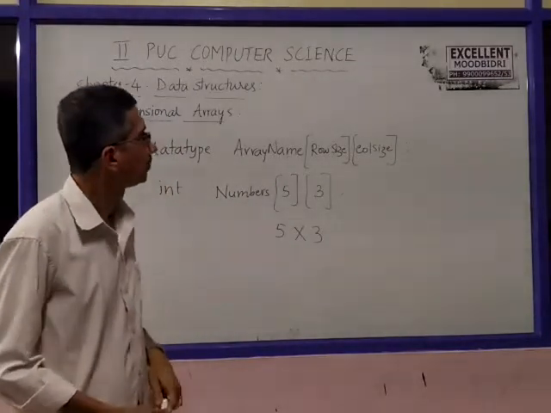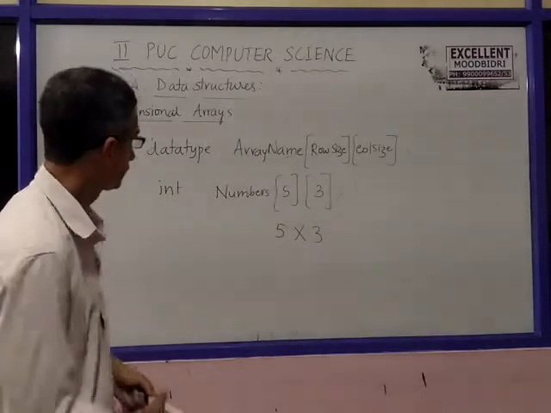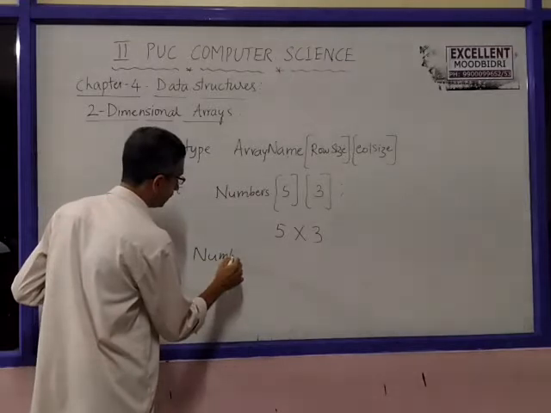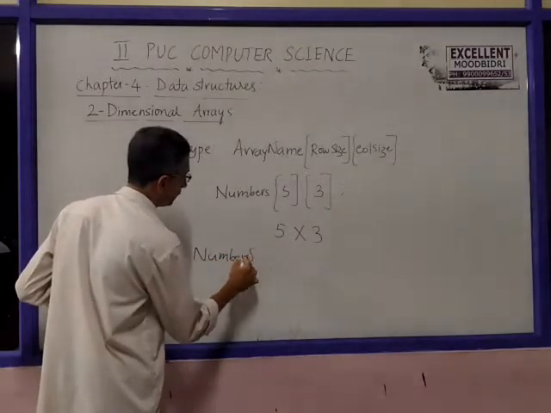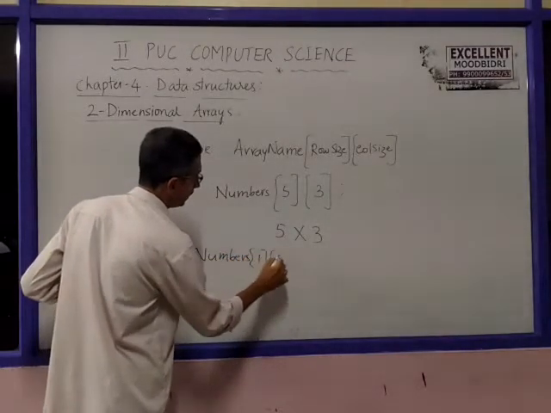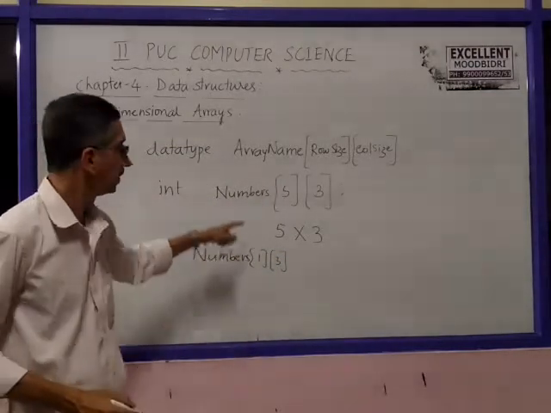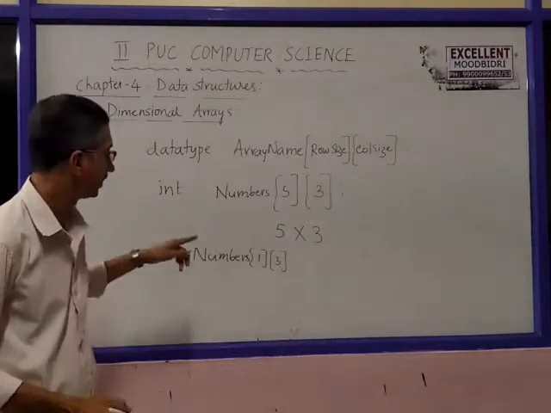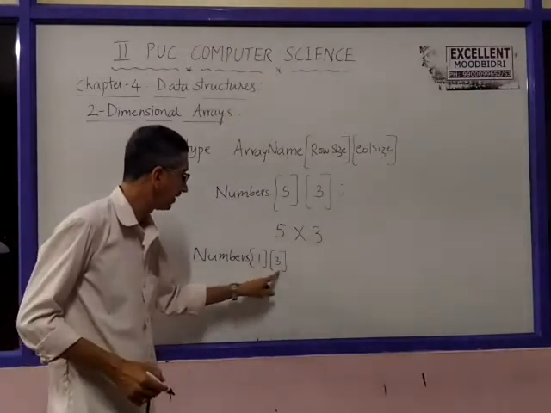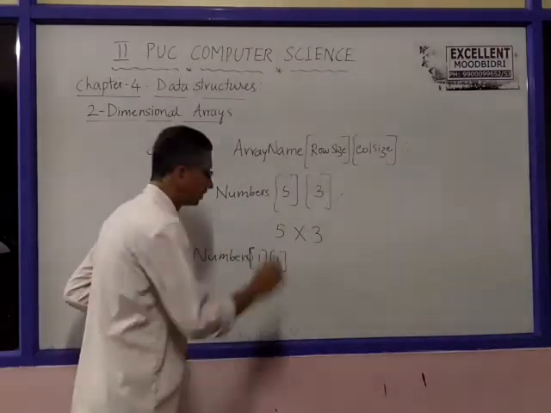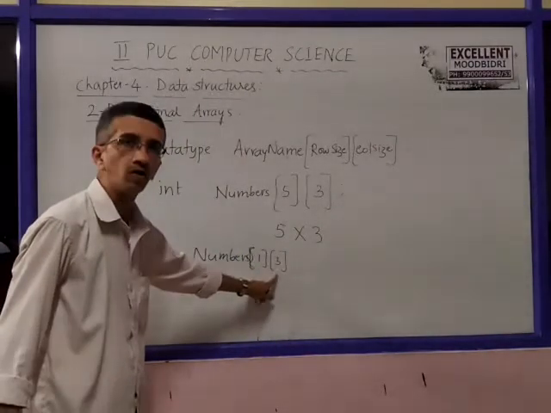Now, how to access the individual items? For example, if I write numbers of 1, 3, this is one of the elements of this two-dimensional array. Here 1 is the row index in square brackets, and 3 is the column index.